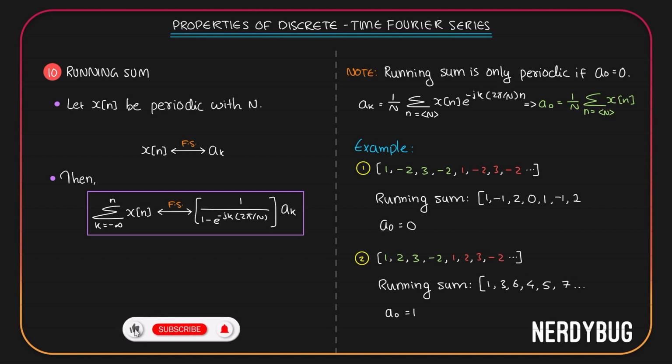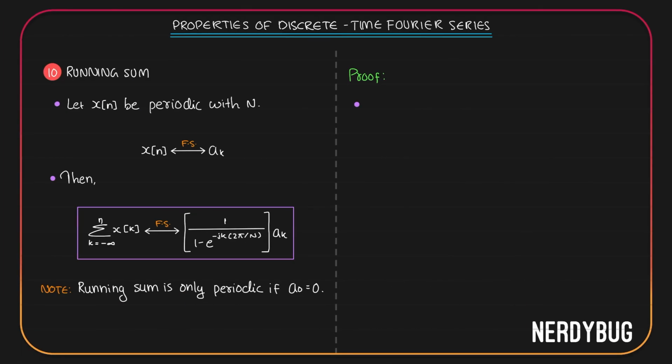So to continue with the proof, let us assume that the running sum we are taking is periodic and its A0 is equal to 0. In that case, according to this property, the Fourier series coefficients are going to be 1 by 1 minus e raised to minus jk 2 pi by n ak. We know how to define ak. It is 1 by n summation where n can take any n consecutive integer values, x of n e raised to minus jk 2 pi by n n.